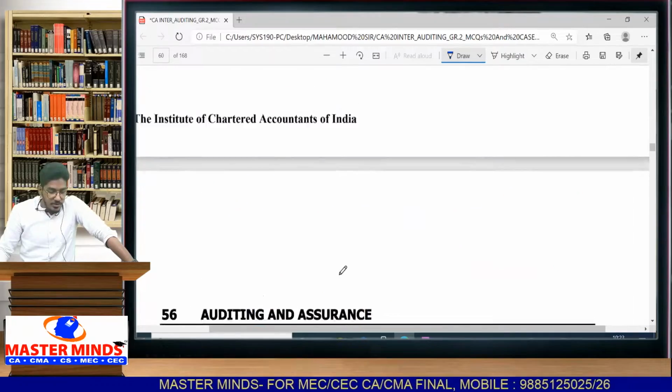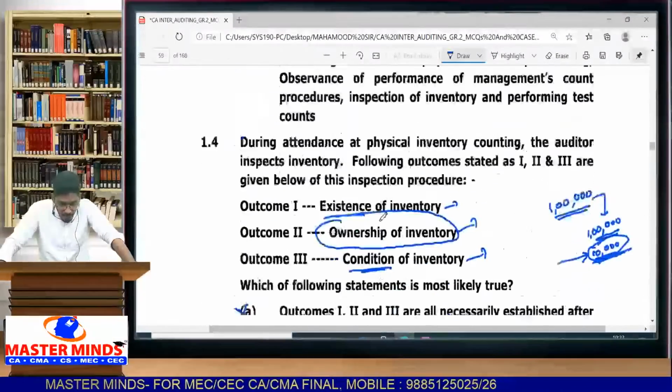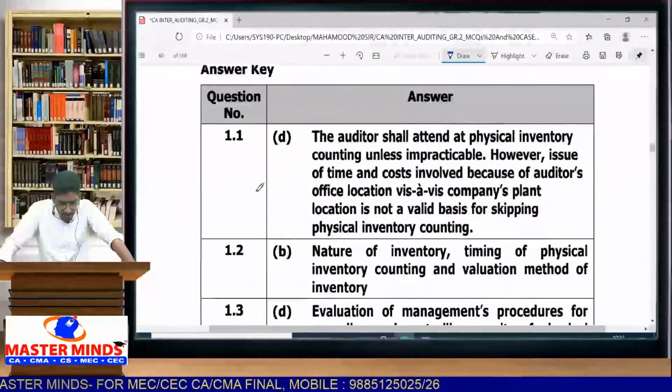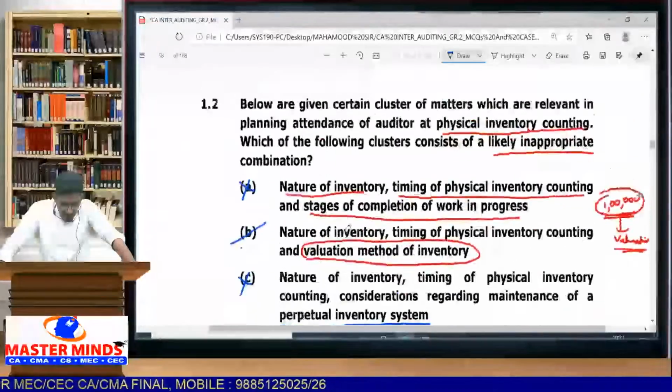So on the first MCQ we have completed all five answers. Let us cross-check with the answers given by the institute. They are telling the answer for 1.1 is D. What we have answered?